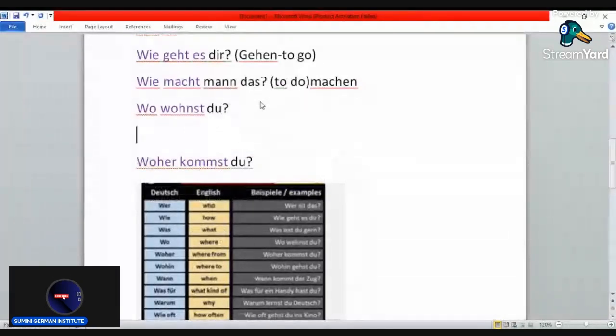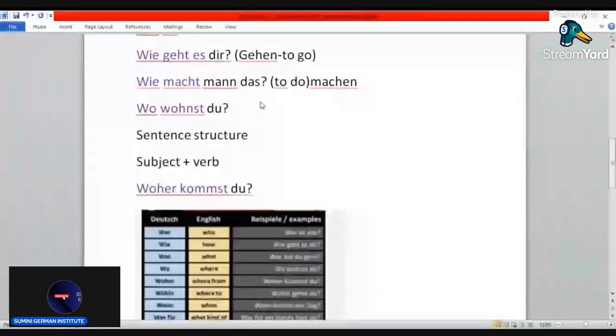So what is the sentence structure of a normal sentence? The sentence structure of a normal sentence: we have the subject, we have the verb, then we have other elements or an object, whatever you have.